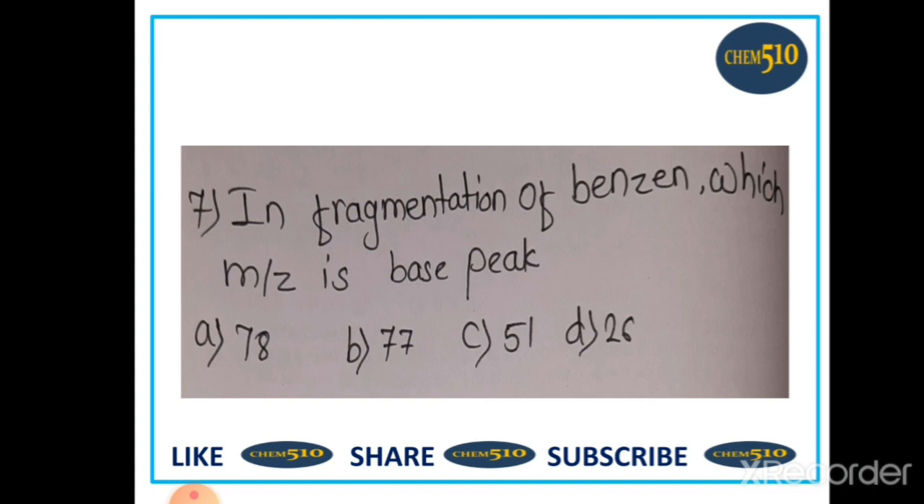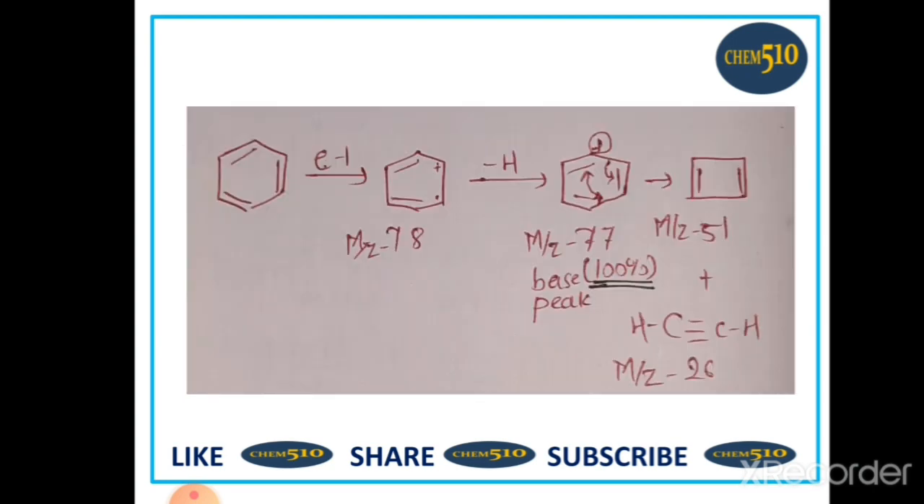7. In fragmentation of benzene, which m/z is the base peak? Here base peak means 100% abundance. Option A is 78, B 77, C 51, and D 26. So firstly we will see the fragmentation of benzene. Here benzene is given, and firstly